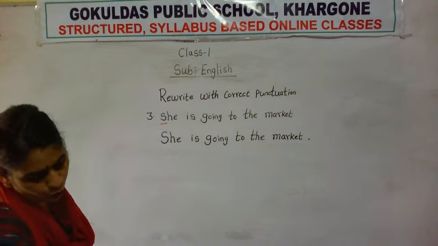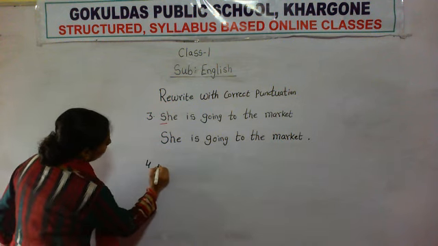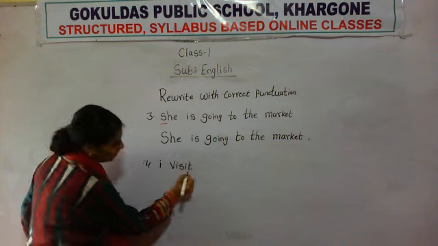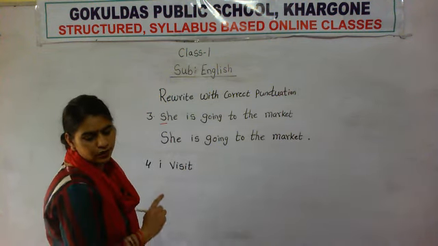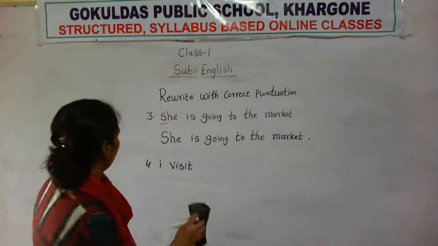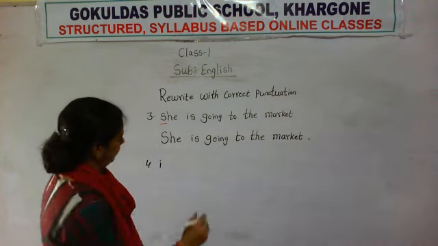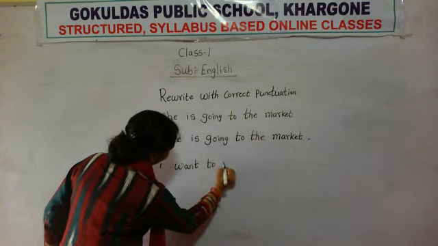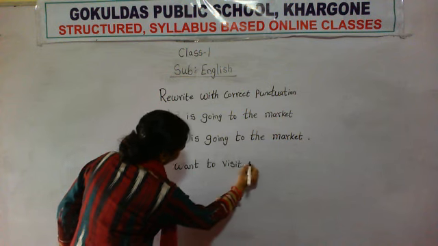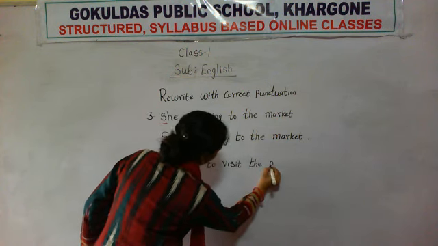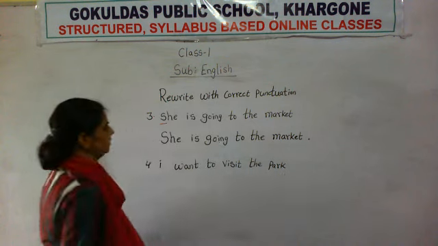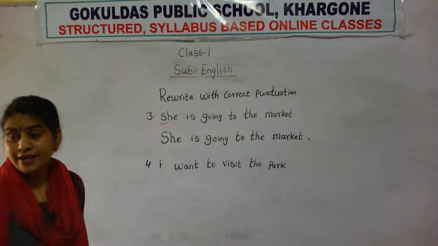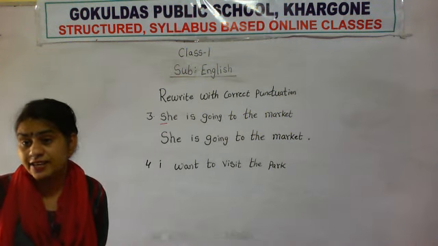Okay, now number 4. See number 4, what is written here? I want to visit the park. Is this an incorrect way of writing the sentence? Is this the correct way?